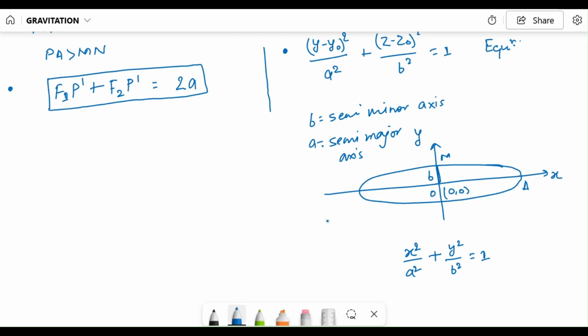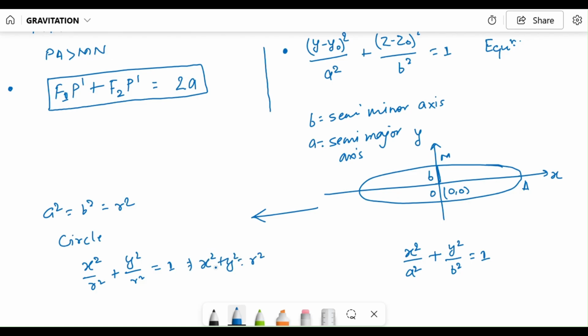1. And if you take a special case where a square equals b square equals r square, then it will become a circle, meaning the equation of a circle. Here, this will become x square by r square plus y square by r square equals 1, or you can say x square plus y square equals r square. So this is the equation of a circle of radius r and its center is at the origin. So this is the circle.